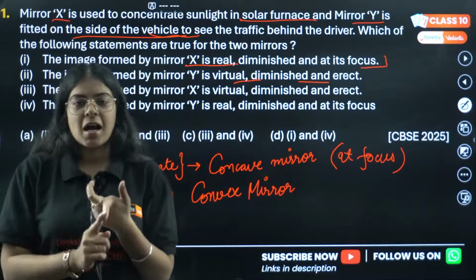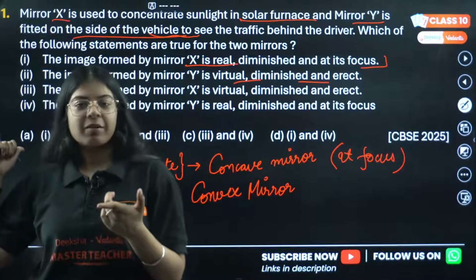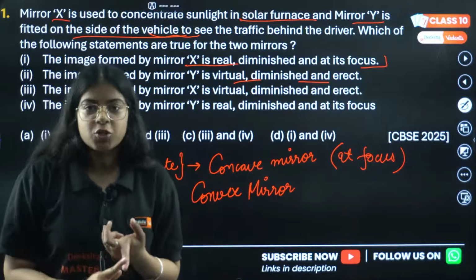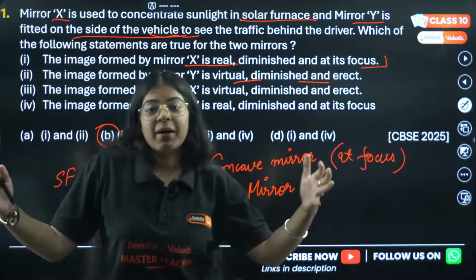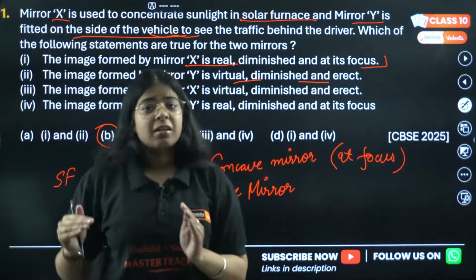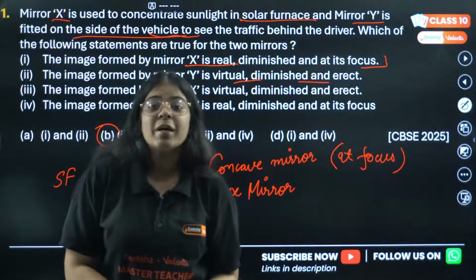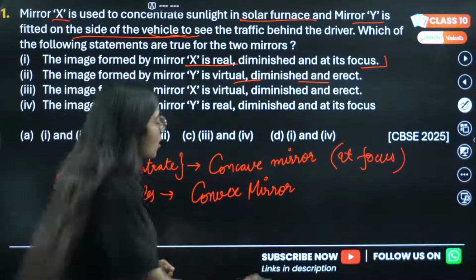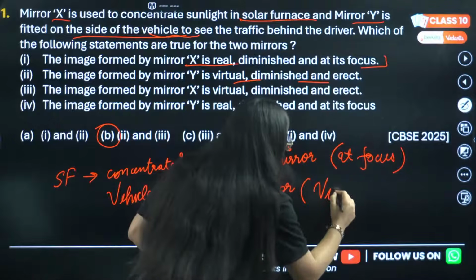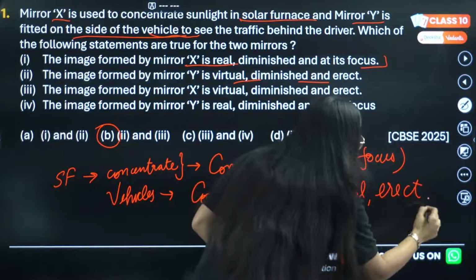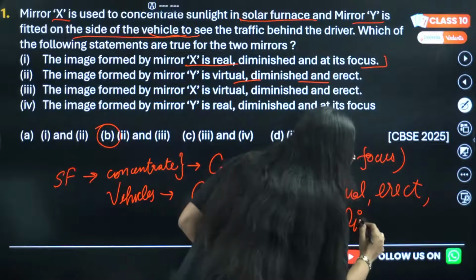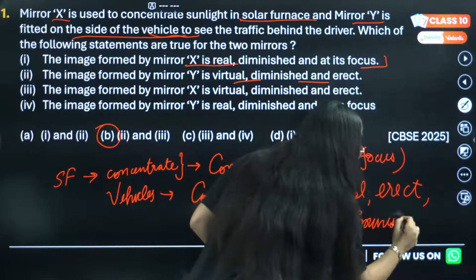Because we need the car that is driving behind us to be virtual and erect, and so that we can see that big car from our convex mirror, we need it to be very diminished. So convex mirror forms virtual and erect, and also we know convex mirror always forms diminished image.